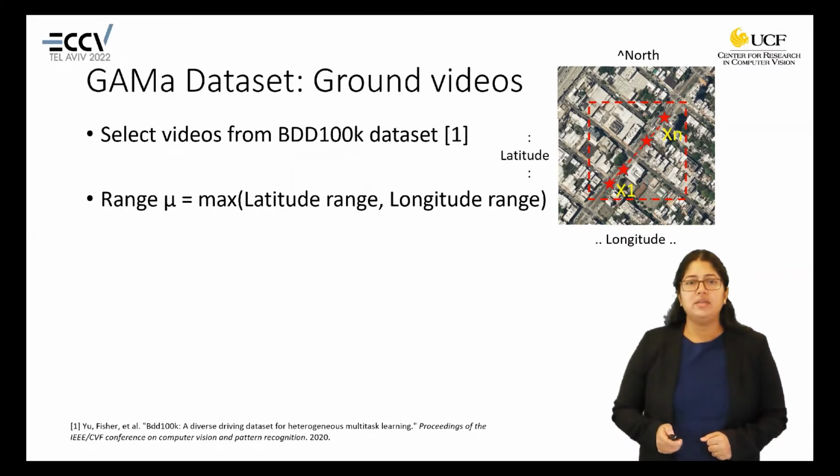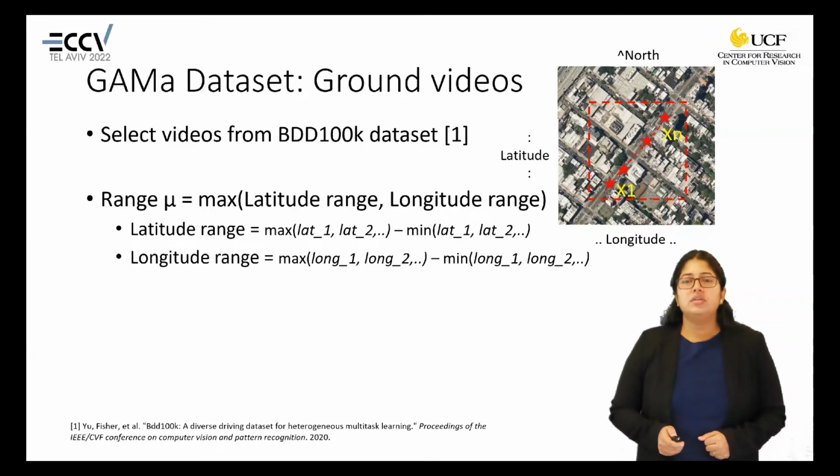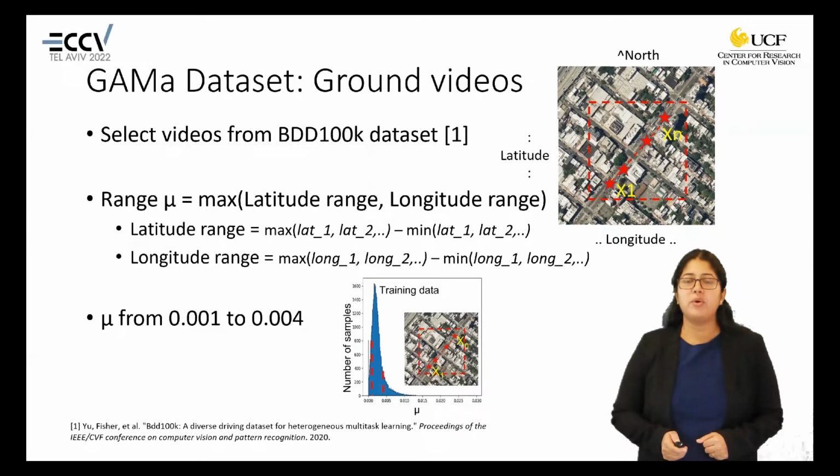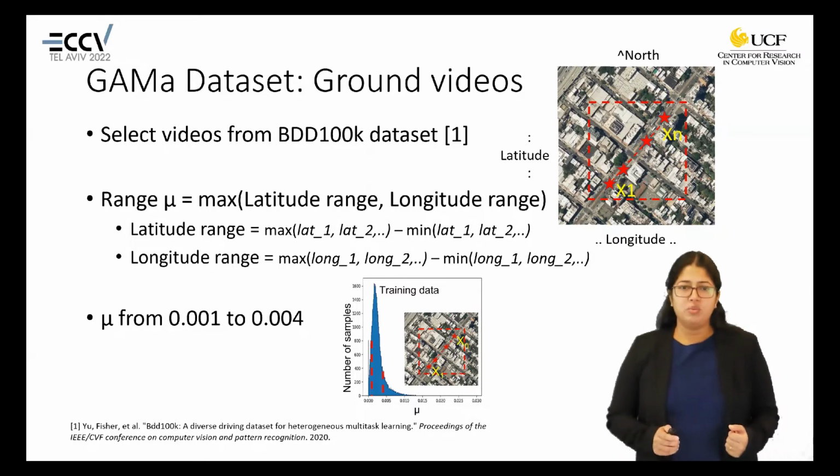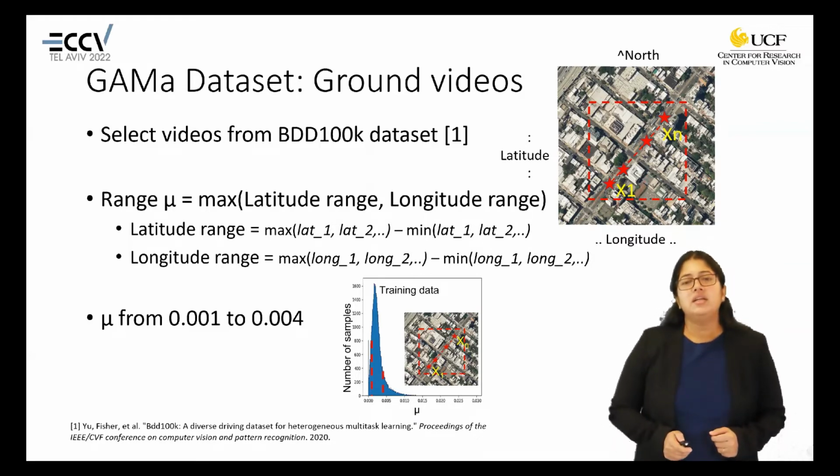We use the range, that is the maximum of latitude or longitude range, to come up with a range for a given video. And we use the mu value from 0.001 to 0.004 to shortlist the videos we want to keep in our dataset. The selection helps us remove the very slow moving or very fast moving videos from the set.